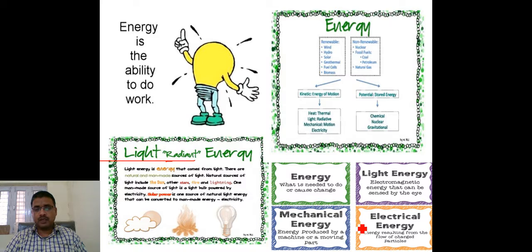Electrical energy results from a flow of charge. Here we see how electrical energy flows through a system. This kind of energy is basically a flow of charged particles; we will talk about what a charged particle is here also. When the charged particles flow in the system, electrical energy is produced. Mechanical energy comes from mechanisms, that is fans or moving parts. An example of mechanical energy is basically a fan.